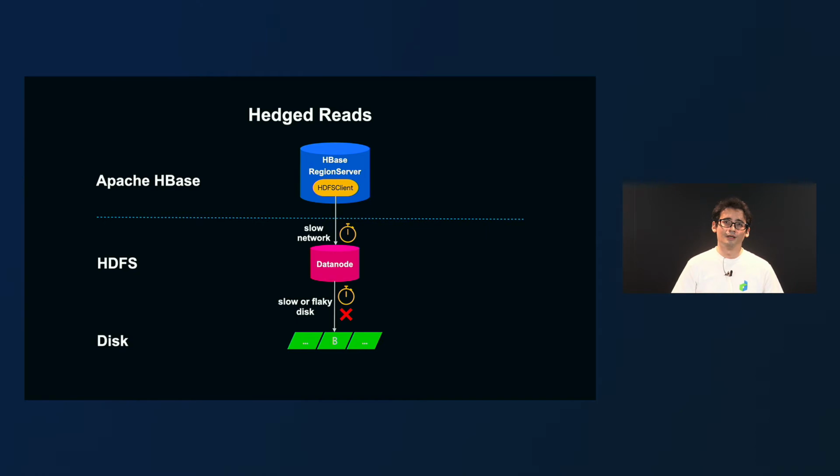Well, when HBase makes use of the data node to read data and the data node tries to read data from disk, many things can happen. The network could become punctually slow, or we could have a slow disk because of some hardware issue or because of some punctual I/O increase because it's doing some heavy operation.